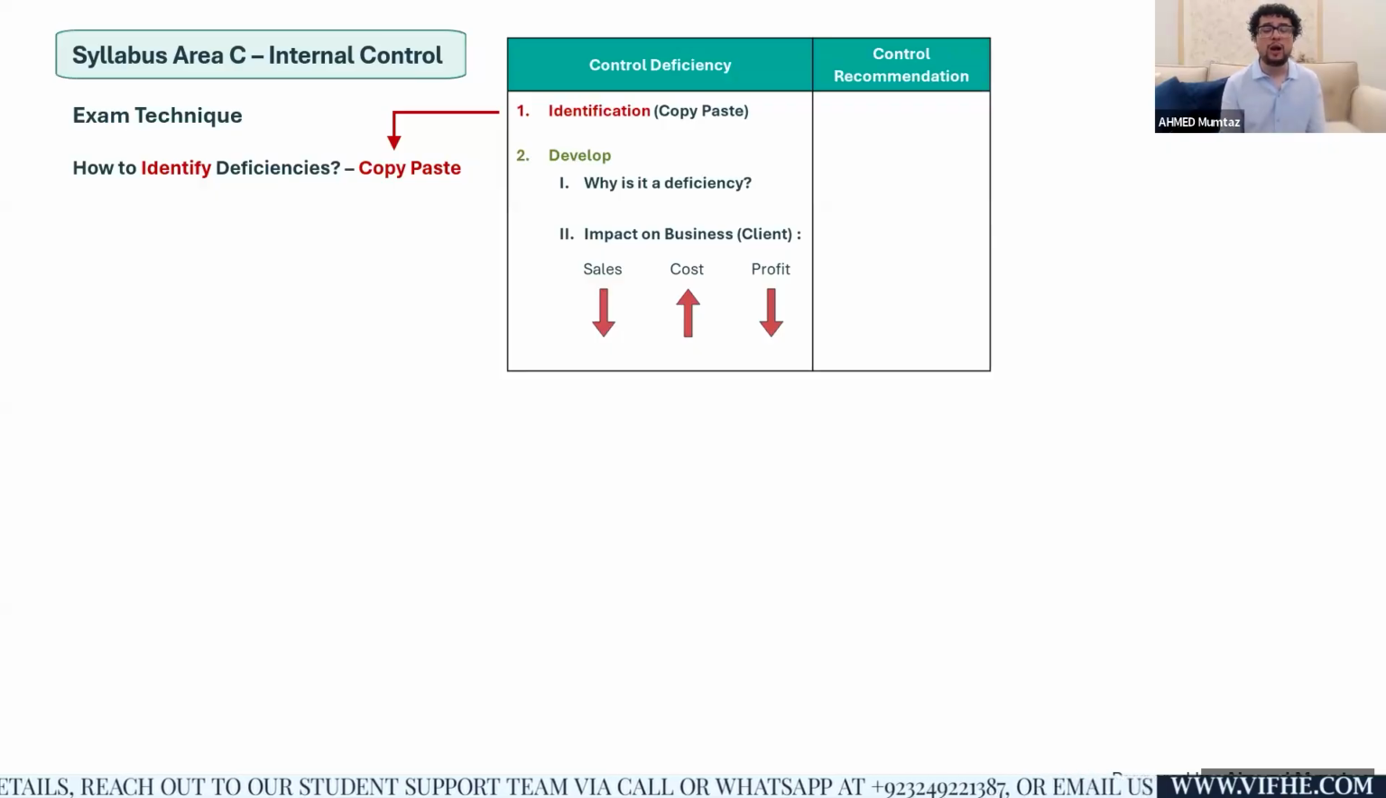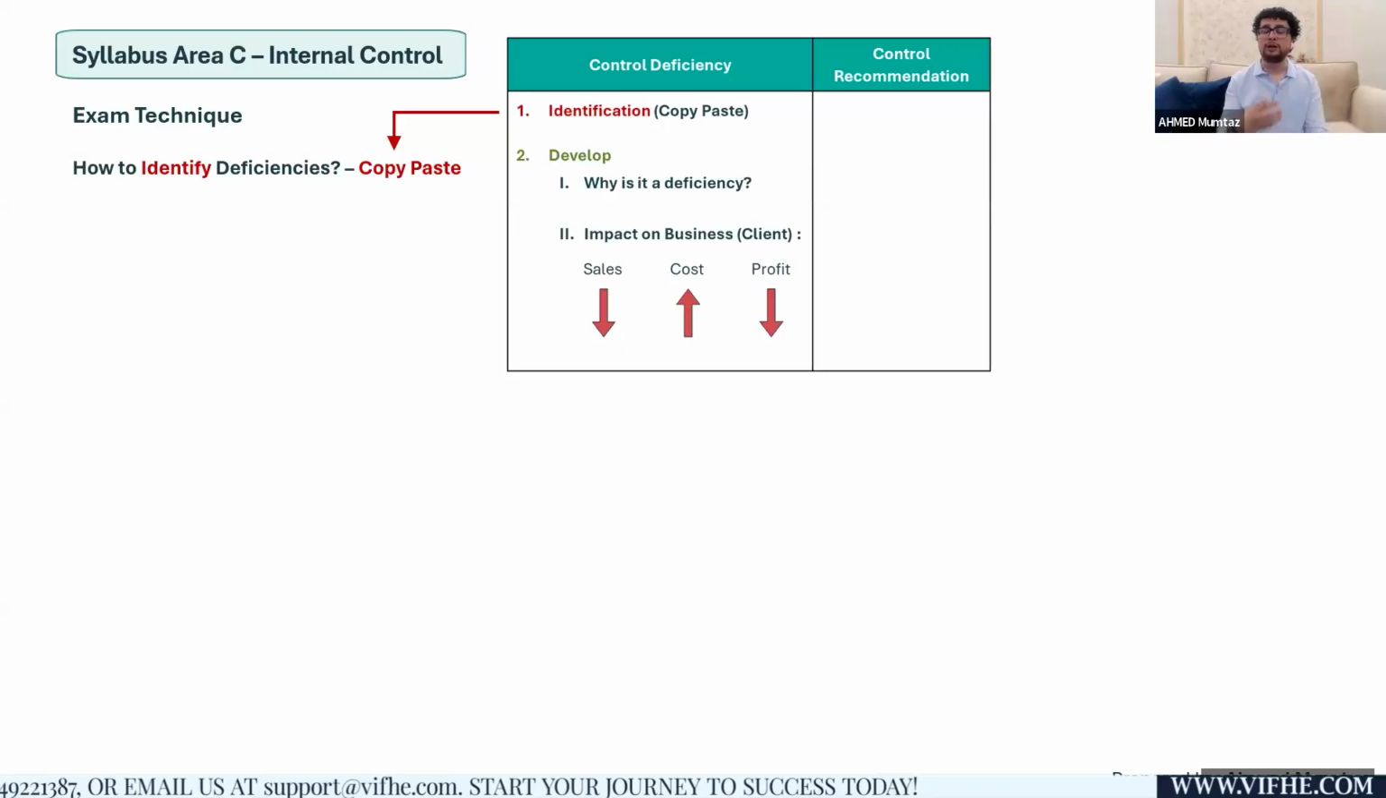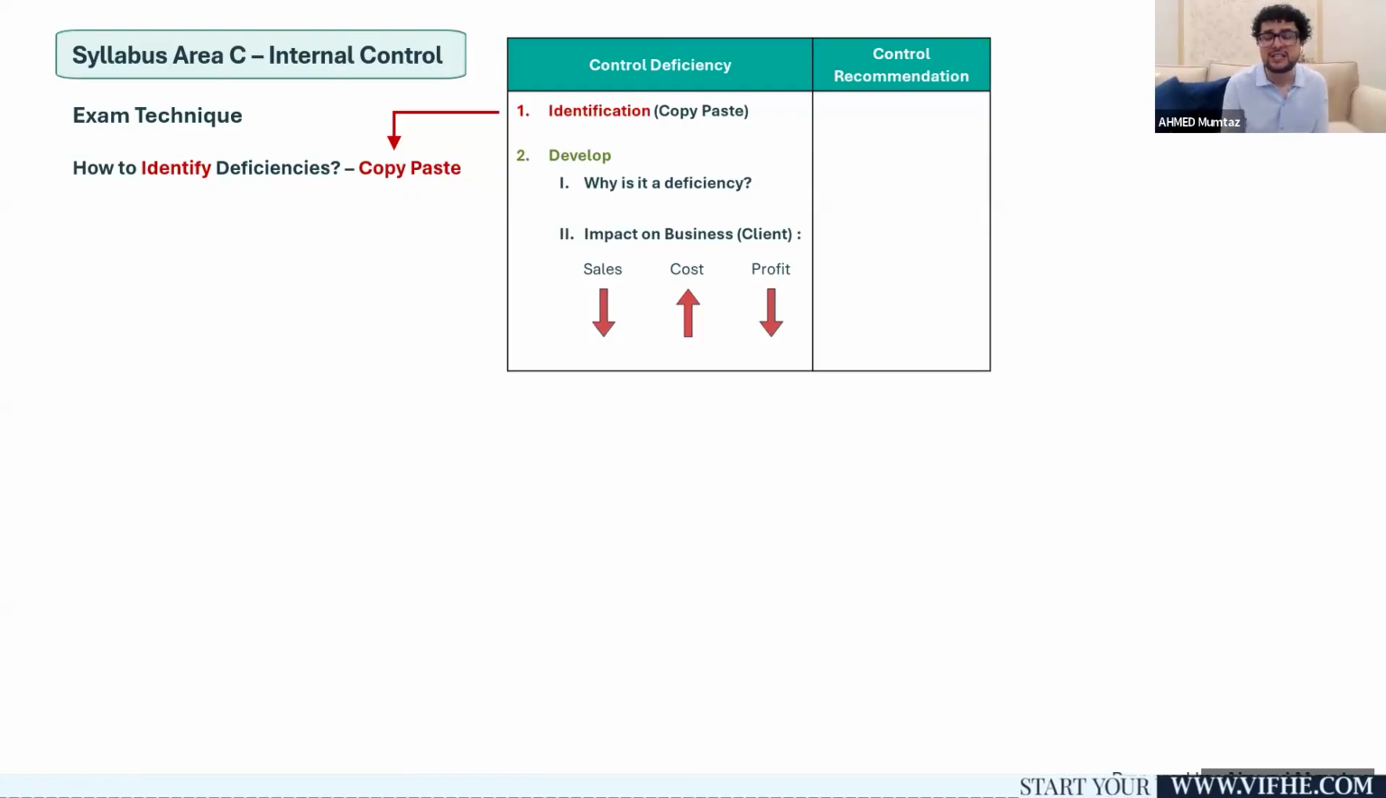The examiner will ask you to identify and explain the control deficiency. So you need to identify the deficiency from the question paper. You cannot assume or imagine deficiencies on your own. It is not something which is rote learned. You need to pick up the deficiency from the question paper. And yes, you can use minimum words or you can use the copy paste technique. Now, the burning question is, is there any common checklist which I can use for the sake of identifying the deficiencies from the question paper? Yes.